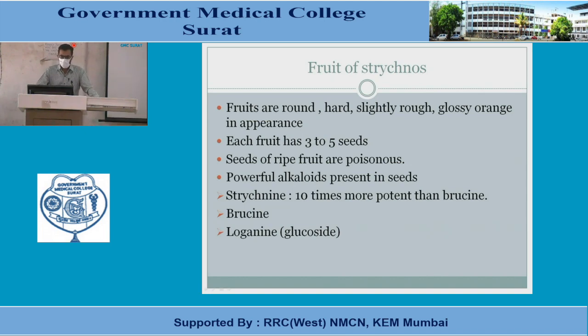The seeds of the ripe fruit are poisonous, and the powerful alkaloid present is known as strychnine, which is present in the seeds. The active principles are strychnine and brucine, but strychnine is 10 times more potent than brucine. Another is loganin, which is known as a glucoside.